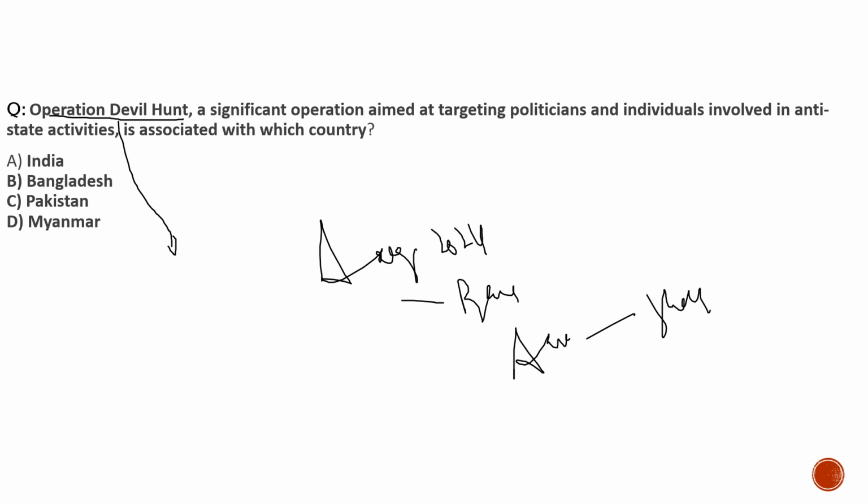Now, as we know, Sheikh Hasina was very much friendly to India, and she had controlled Bangladesh for a long time. She had controlled every community there, and she was a kind of stable person there. Everyone was almost safe under her control. But once she fled from the country, the government of Bangladesh came into the hands of Mr. Yunus, who is running the interim government there right now.